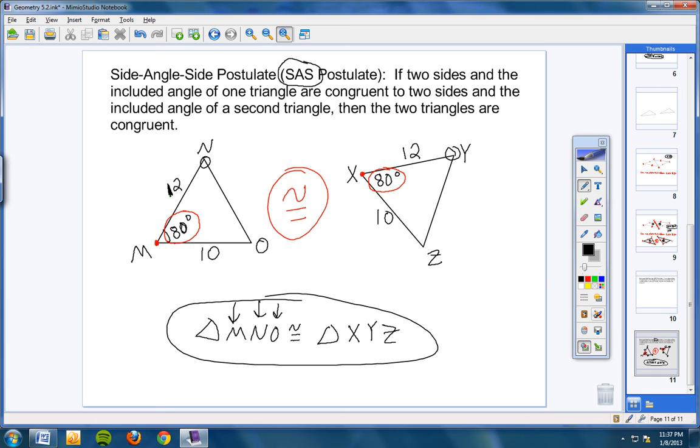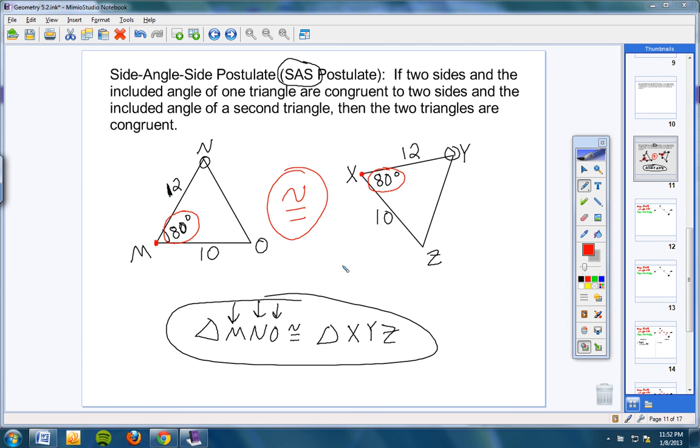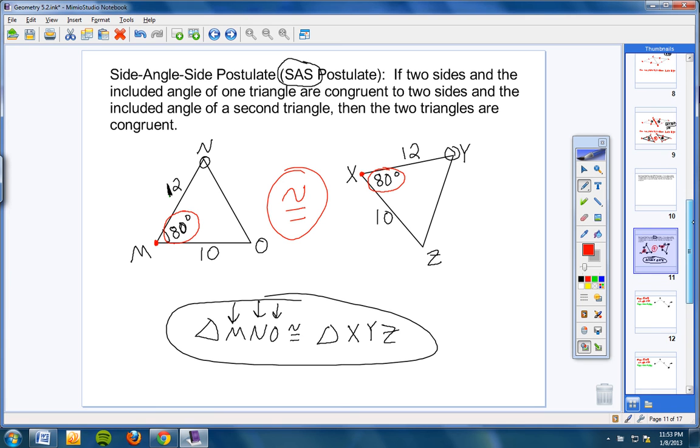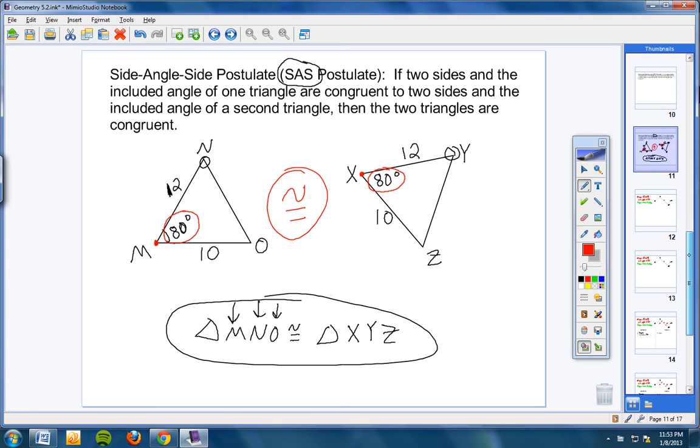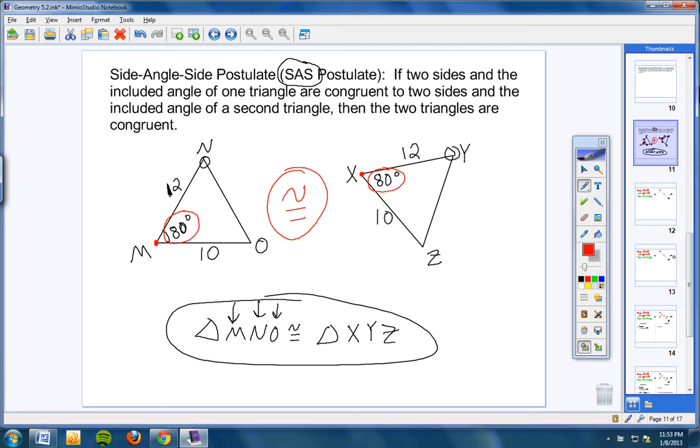Okay, so let's continue on. Hopefully you understand what side, angle, side is referring to. Now we are going to do something that all geometry students hate. Those that are gifted and those that are not, it doesn't matter. And that's called a two-column proof. And I know as soon as I say that you cringe, but please stay with me.